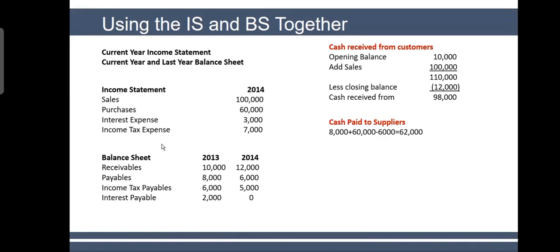Then similarly, we have to do interest expense. Ankit is going to tell me how much interest expense. How much interest we paid? Interest paid, 5,000. Good. 2,000 was previous liability. 3,000 comes on the top. So 5,000 should be my liability. I see 0. It means all has been paid. So this is your tax paid 8,000 and interest paid 5,000. Great. Let's move forward.